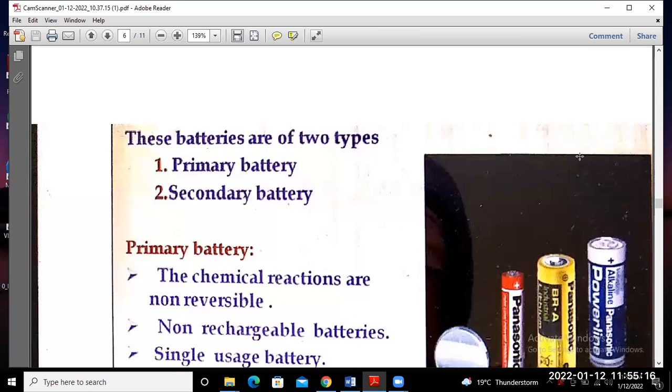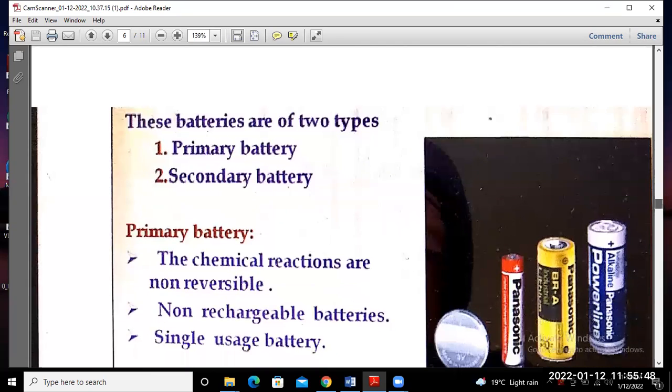That means it is a non-rechargeable battery; it cannot be recharged after use. Once you use the chemical energy stored in that battery, it is a single-use battery, so we cannot charge this type of battery.